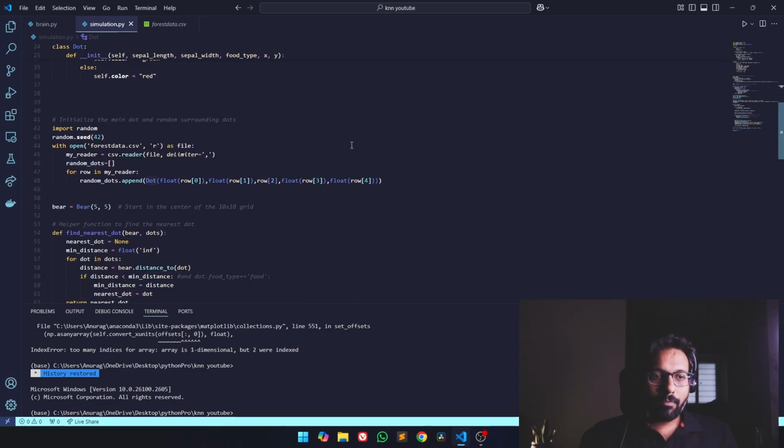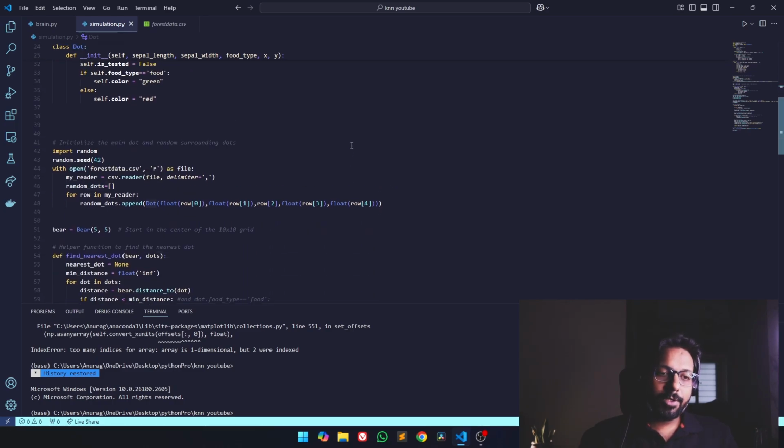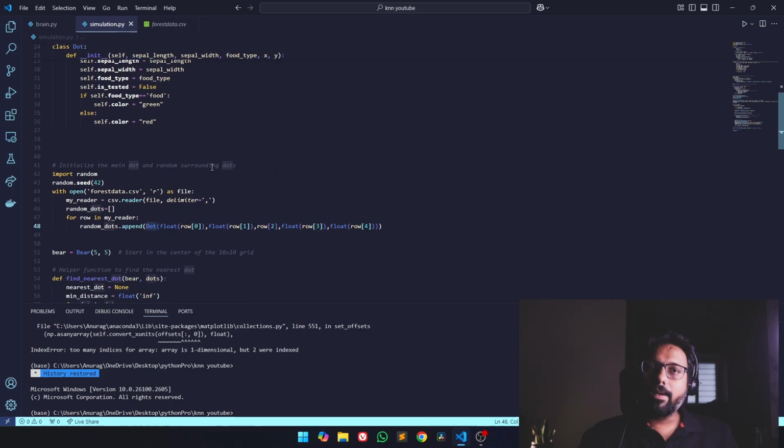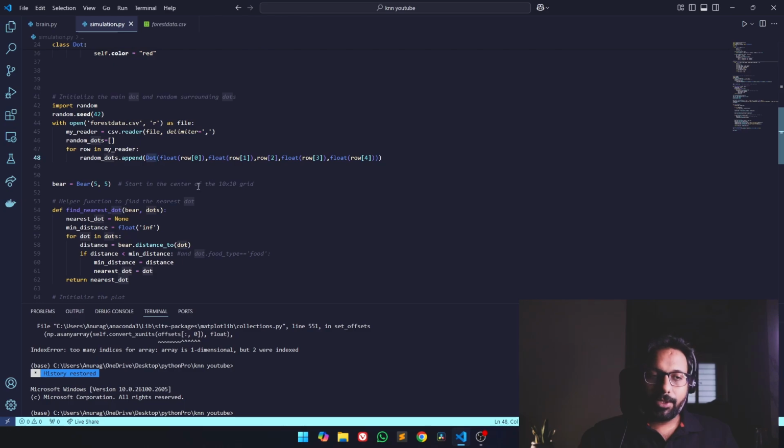Now we will open our CSV file and initialize 100 instances of this Dot class in line number 48. We are going through the loop of our file and initializing with these values: sepal length, sepal width, food type, and x and y coordinates from our file, into a list of Dot, or we can say berry type objects.